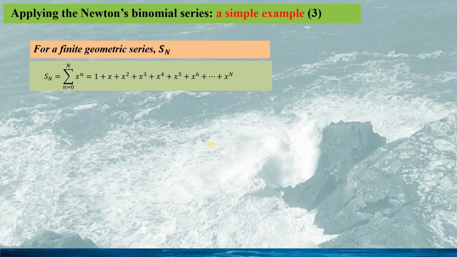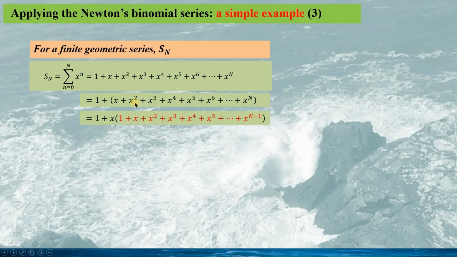A further discussion on this geometric series is given in here. Now we consider only the limit terms of the series given by this. So we have capital M plus 1 terms for the series, and the value is indicated by Sn. As we have done before, we group these terms together and then take x out of this bracket.